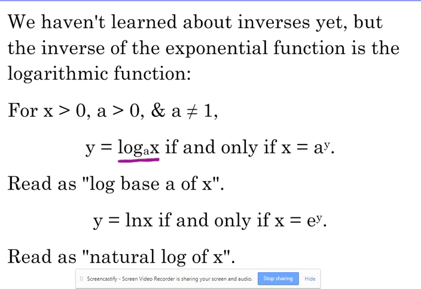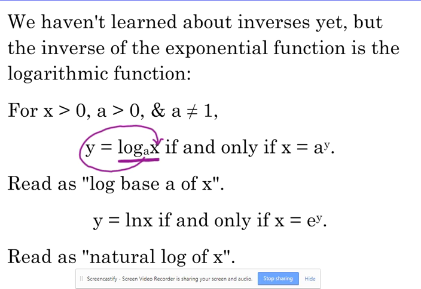The way that I do it, I call it the swoop. If you start with the base and go around your equal sign and come back to the logarithm, that gives you the exponential expression. Base a, y is the exponent, equal to x. We've got to be able to convert between exponential form and logarithmic form because they're related to each other.